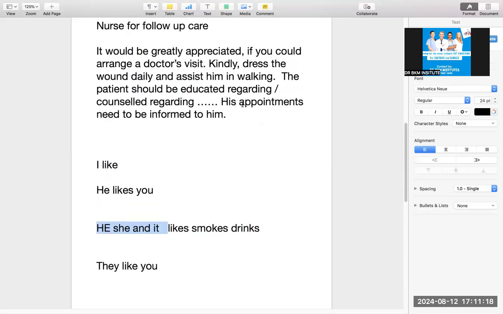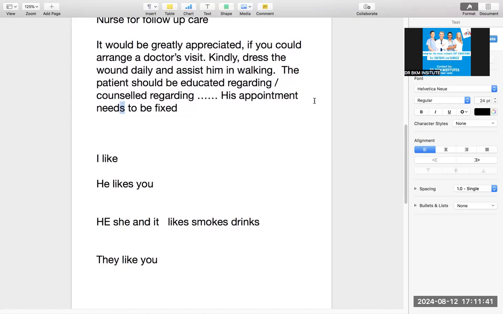What do he, she, it mean? Even if I say his appointment, singular, if I make it singular, then S will come. His appointments need to be informed or need to be fixed, whatever. My focus majorly is not the sentence at the moment. My focus is to tell you about this S. So this S only comes with he, she, it. Now his appointment means it. It is only one thing, singular, non-living thing. That is why it. But if I put S over here, then S will be removed from here. This is the rule.